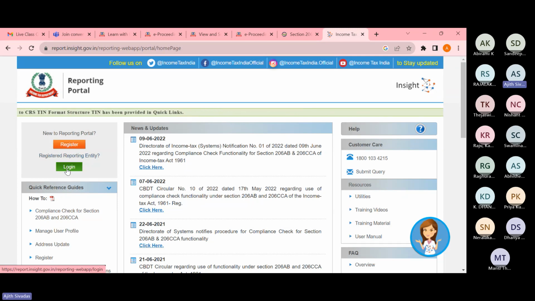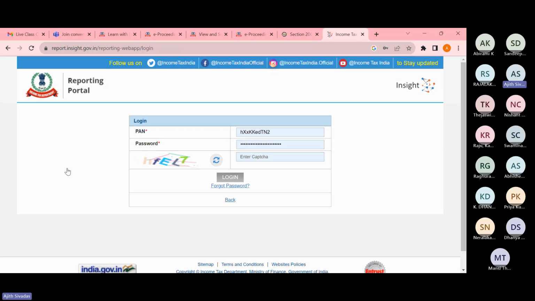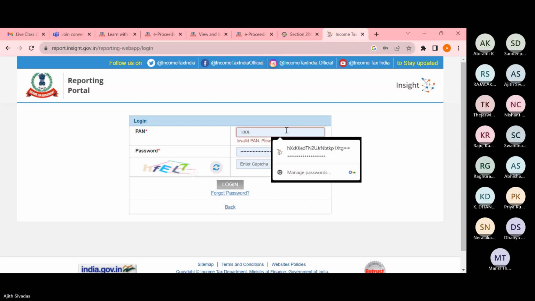After registering with this, you would have your user ID and password.